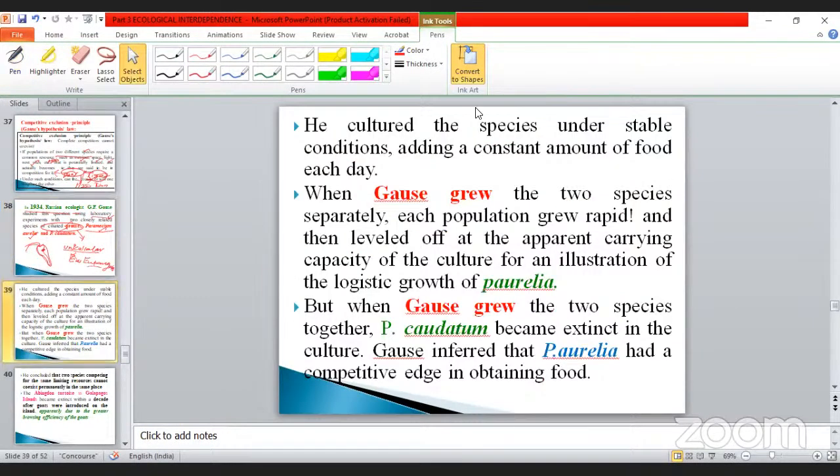See the next one. He cultured the species under stable conditions, adding a constant amount of food each day. What did they do in his experiment? Constant amount of food in both categories. Suppose, take an example, samples A and B. Here also there is a petri dish, and here also. Two microorganisms are growing in these different media. So here they are supplying food.